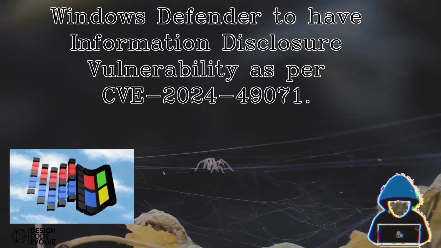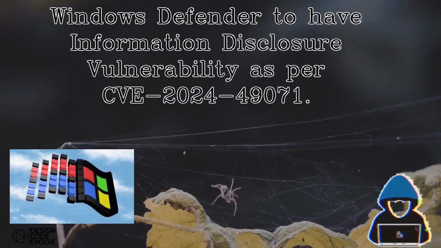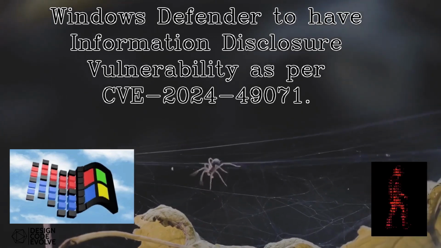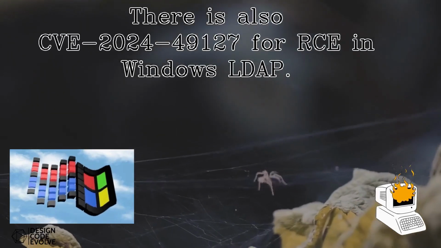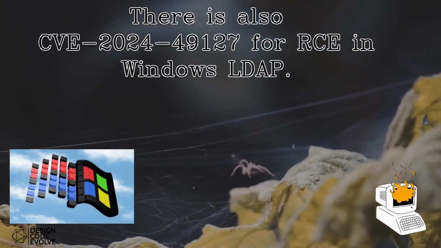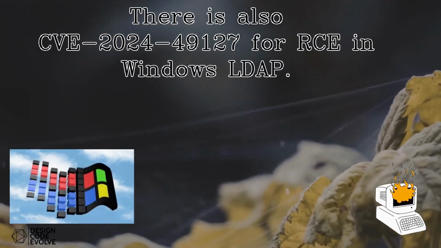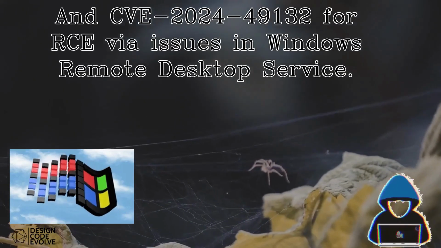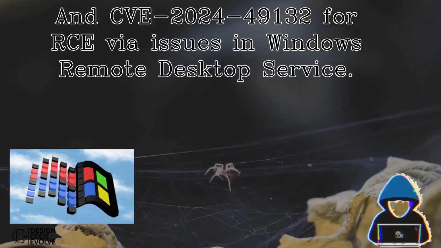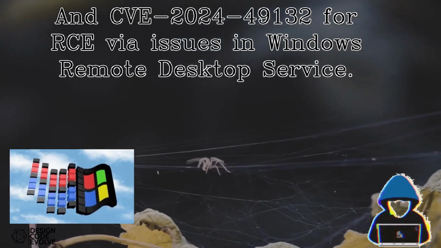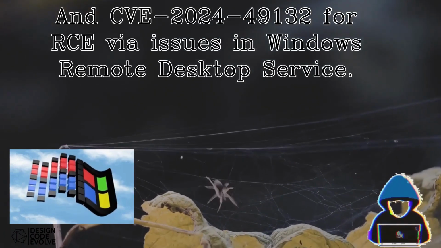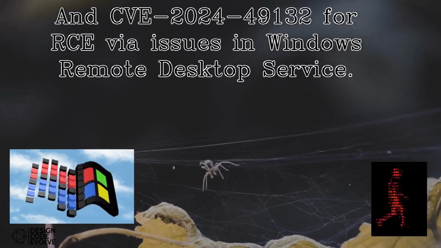Windows Defender to have information disclosure vulnerability as per CVE 2024-49071. There is also CVE 2024-49127 for RCE in Windows LDAP server, and CVE 2024-49132 for RCE via issues in Windows Remote Desktop Services. There is also vulnerability for remote desktop client.